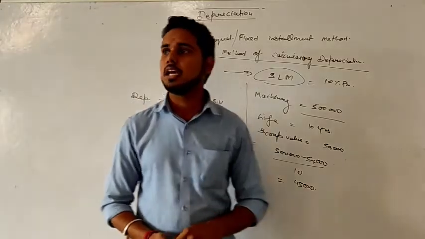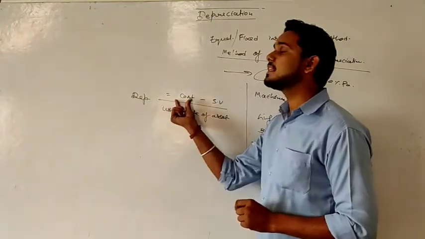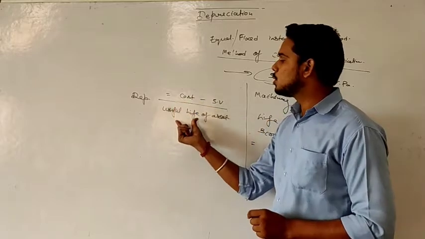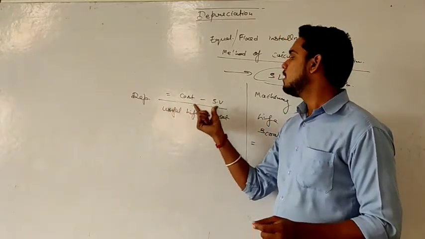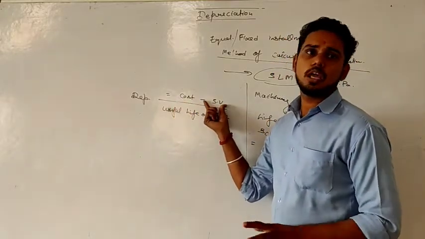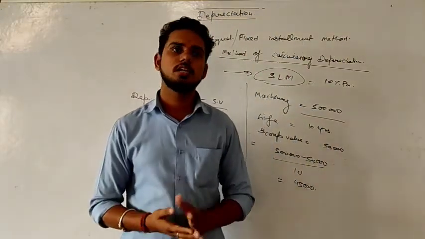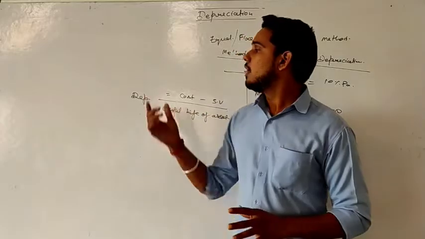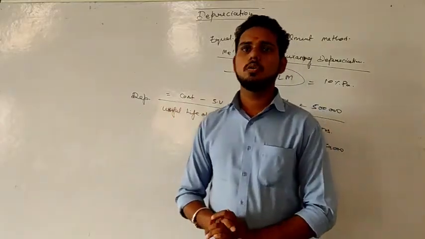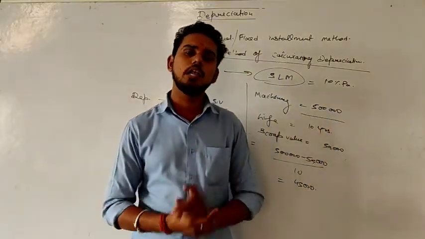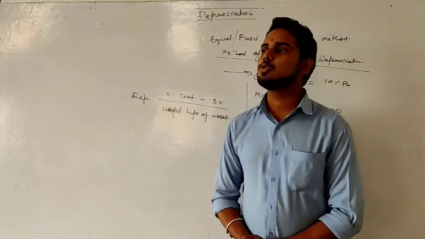So I hope this is clear to you how you can calculate depreciation as per straight line method. Now the thing here is, one thing that you need to remember is related to cost. Useful life will be given in the question. Salvage value if given, then okay. If not given, assume salvage value is 0. If it is not there, then it is 0. What about cost? So cost does not only mean purchase price of your asset.